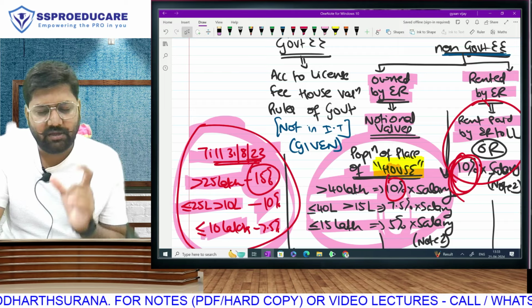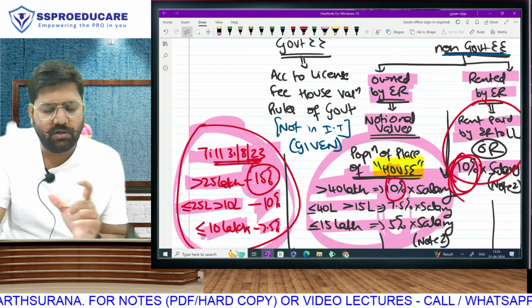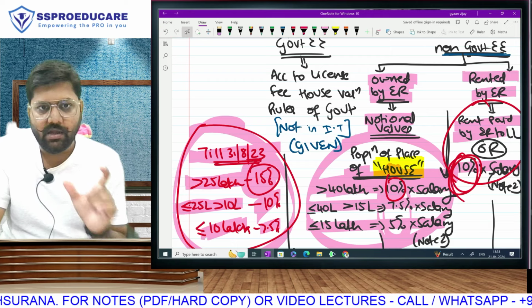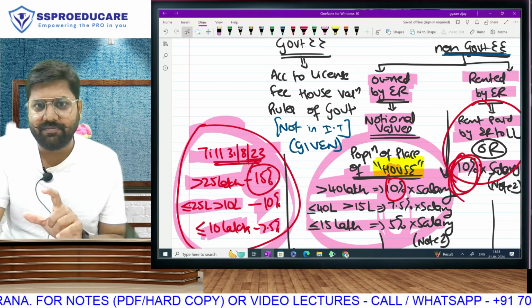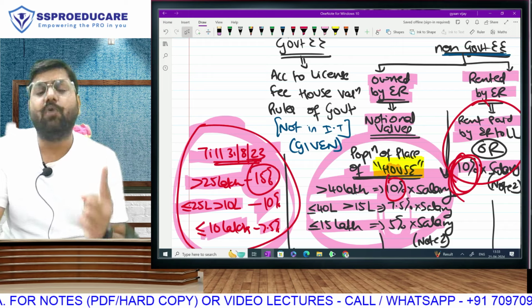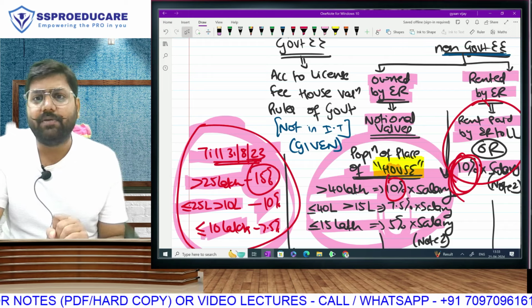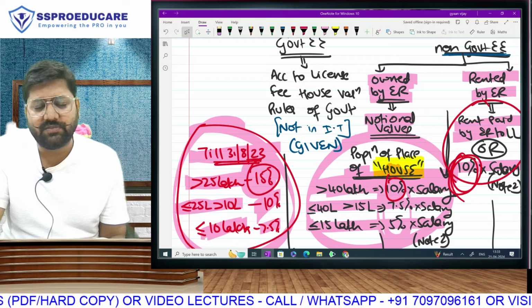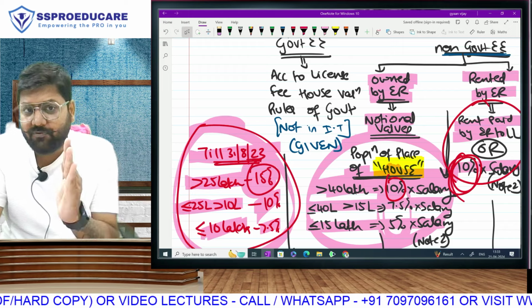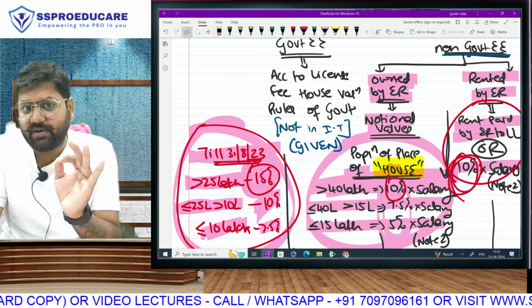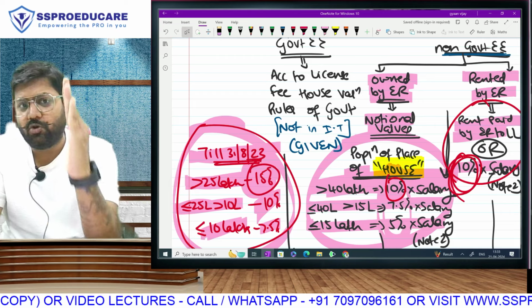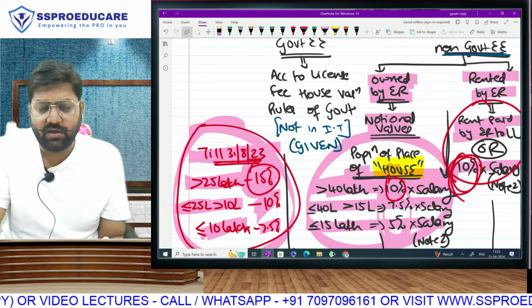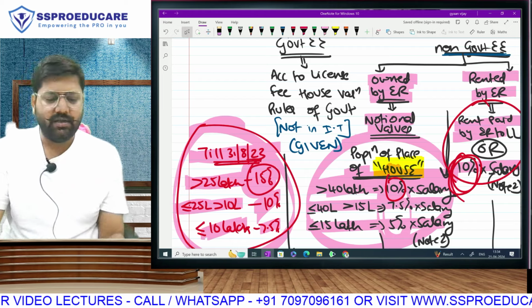So please make sure that from now onwards, in rent-free accommodation, in all the questions you solve, you split your salary into salary till August and salary for the balance period. For salary till August, you apply the old law. From September, you apply the new law. We have to learn the amendment only. Next year's students will learn only the amendments, but only for you people, those giving exams in May 24 and November 24, you have to draw this split line, split up to August and the balance calculation from September.